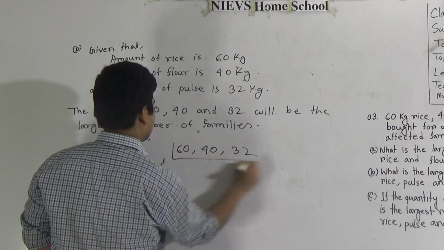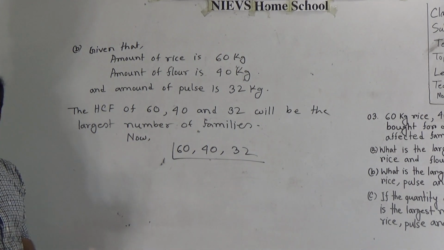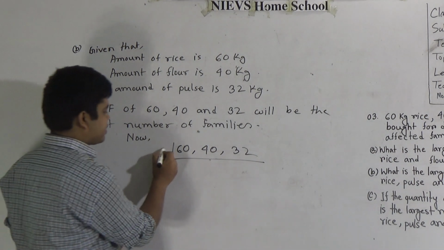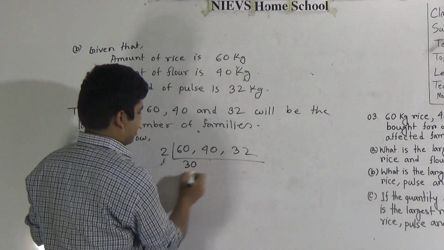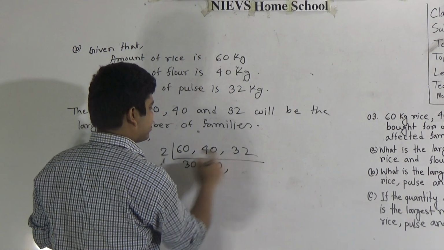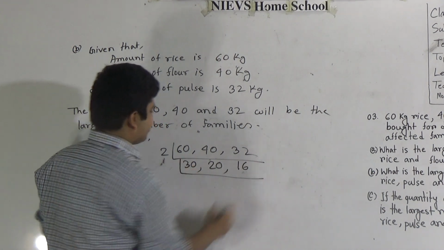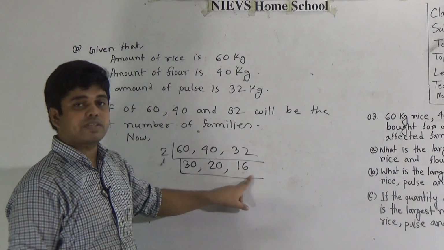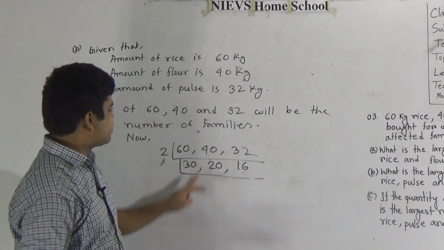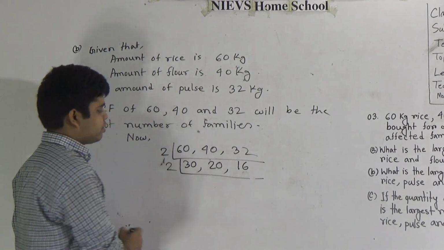My dear students, all numbers are even numbers, so they must be divisible by 2. We divide 60 by 2 and we get 30. We divide 40 by 2, we get 20. We divide 32 by 2, we get 16. Again you notice 30, 20 and 16, the three numbers are even, so they are also divisible by 2.